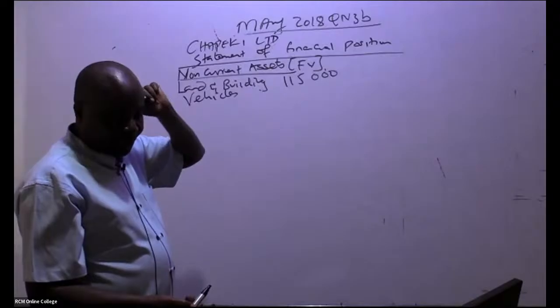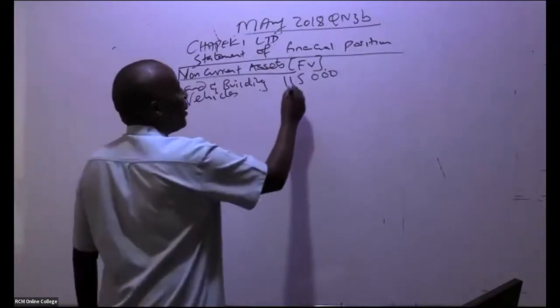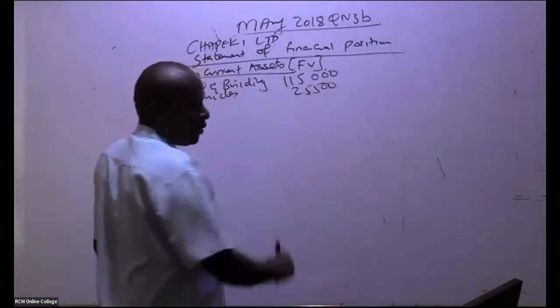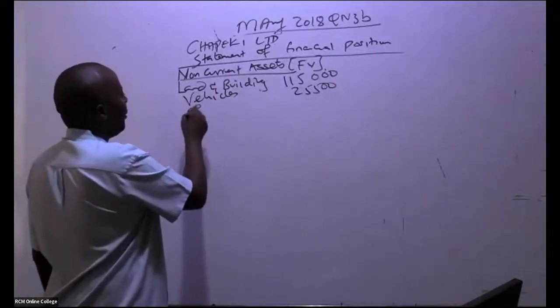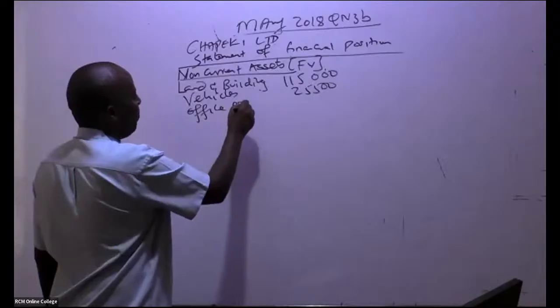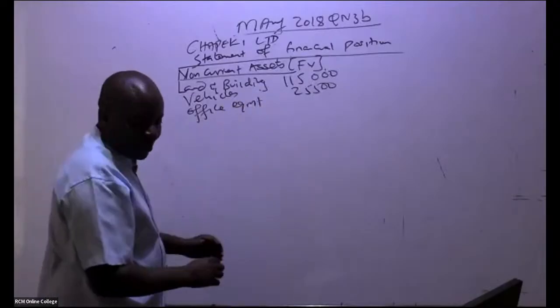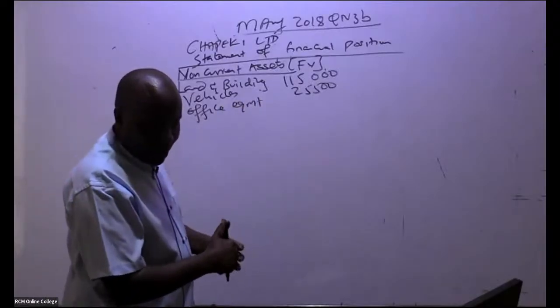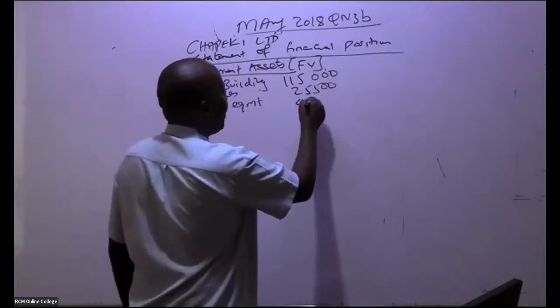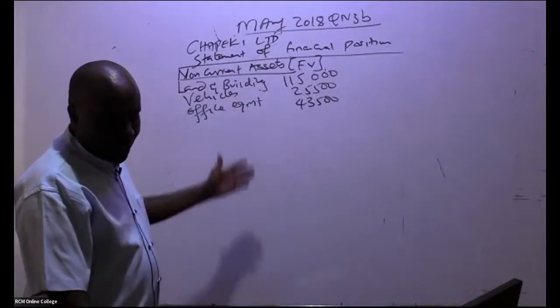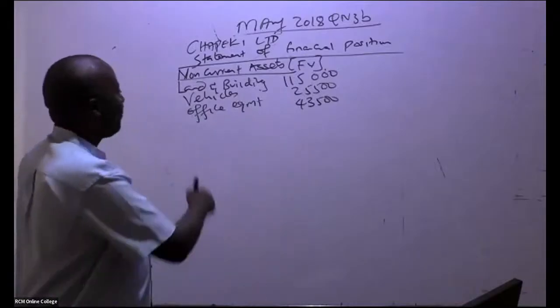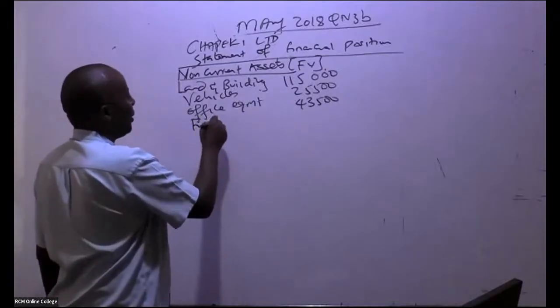Vehicles, 25,500. So that you can move with speed from your past paper, the next one is office equipment. Office equipment, we have 43,500. Thank you so much. From there, I can see what we also took over is furniture.